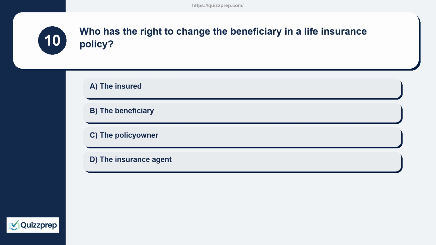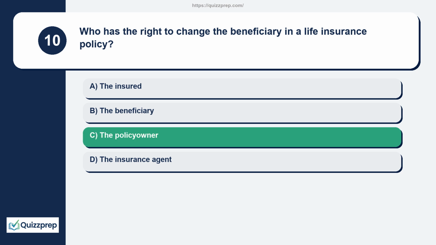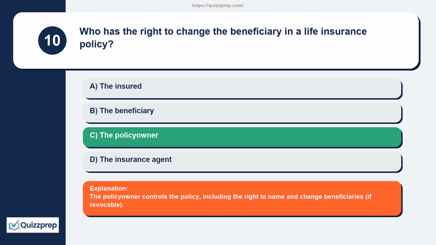Question 10. Who has the right to change the beneficiary in a life insurance policy? The insured, the beneficiary, the policy owner, the insurance agent. The policy owner controls the policy, including the right to name and change beneficiaries, if revocable.